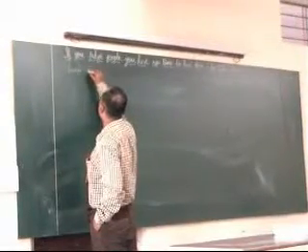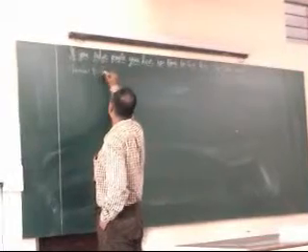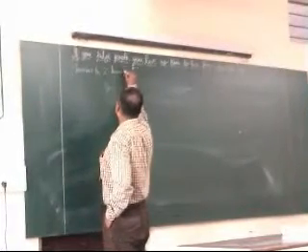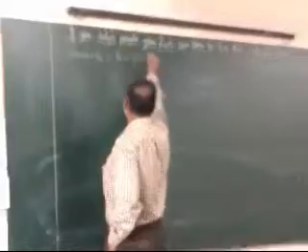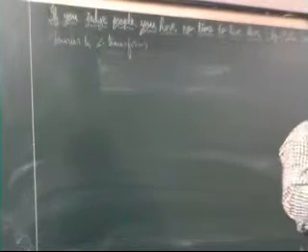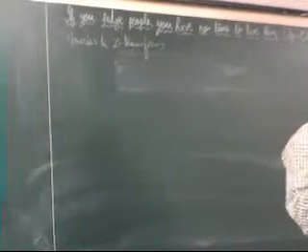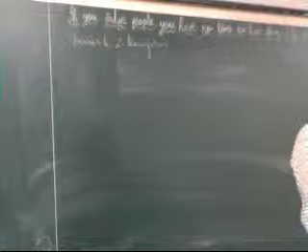Fourier and Z transform. This is, I suppose, chapter number 3 in your textbook.